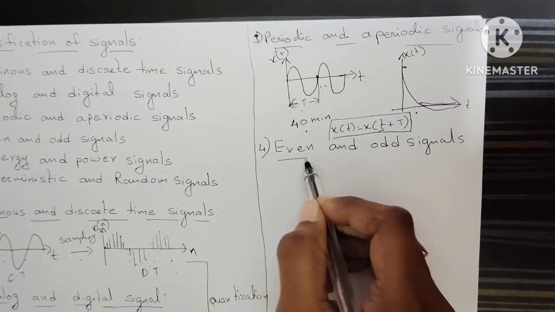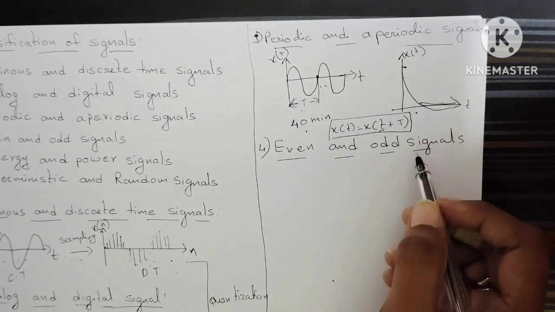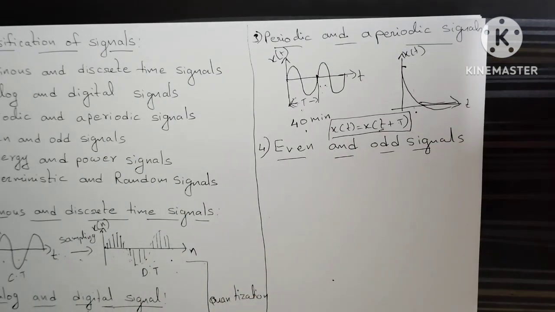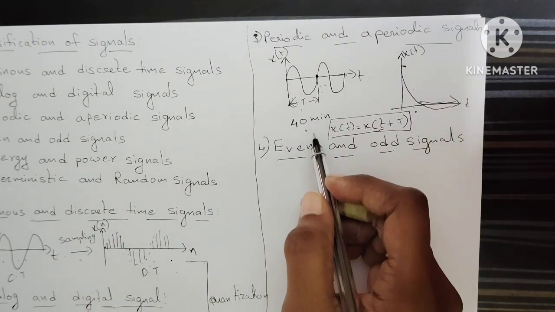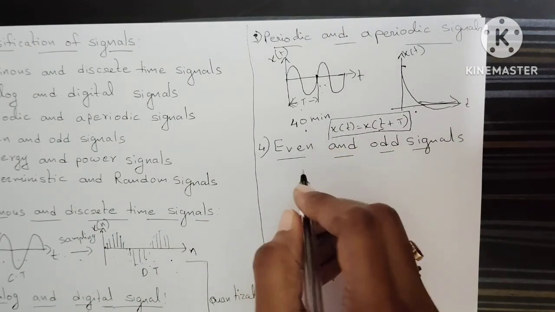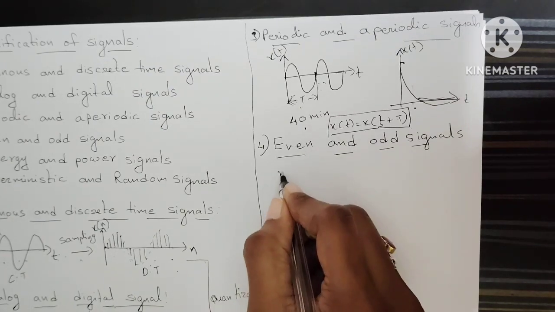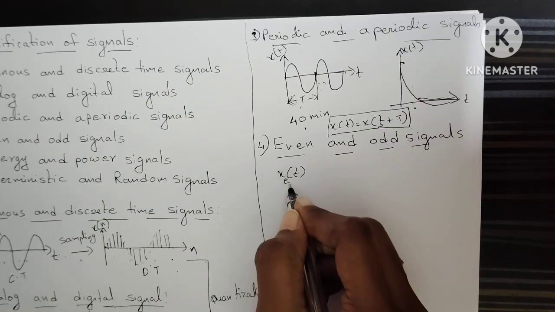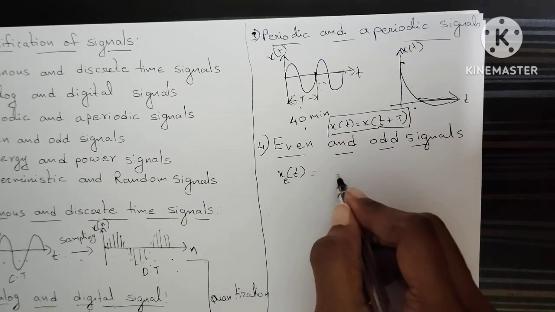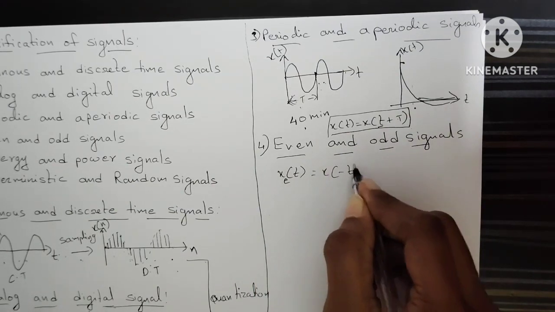The next topic is even and odd signals. If it is an even signal, the inversion of the time axis does not change the amplitude. That means there is one condition: for an even signal, I represent it as xe of t is equal to x of minus t.